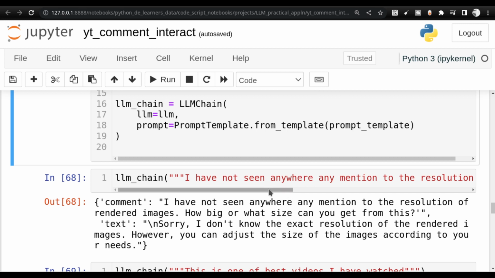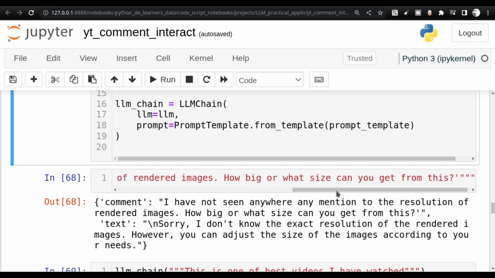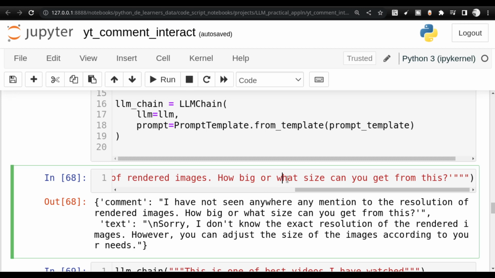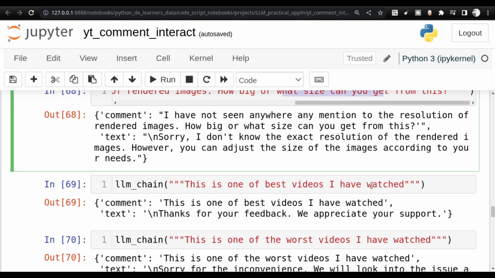So here is a question that is getting asked: how big and what size can you get from this? So this is a question, right? It immediately says, "I don't know the exact resolution rendered, however you can adjust." So this is a reply coming from the large language model. It has identified that it is a question. So yes, the first one is good.